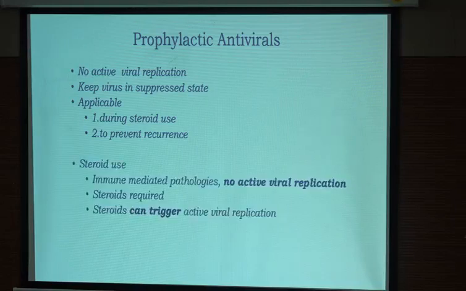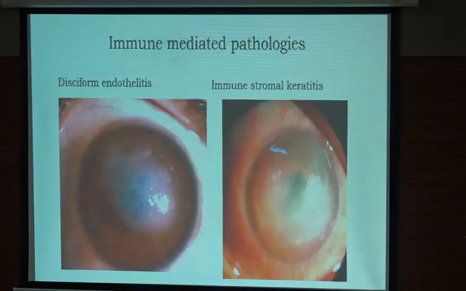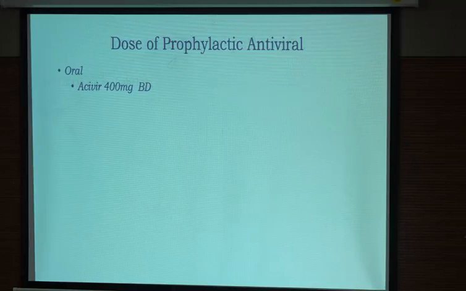Steroid use, I have told that there is no active viral replication, but steroids are required. So these are the two common conditions. One is disciform and other is immune stromal keratitis. In the first, in the endothelium, and in the second condition, in the stroma, there is a viral antigen-antibody complement reaction happening, which is causing inflammation. To cut down this inflammation, we need steroids, and for that steroid, we need a prophylactic antiviral dose. And that dose for oral is 400 milligram BD.